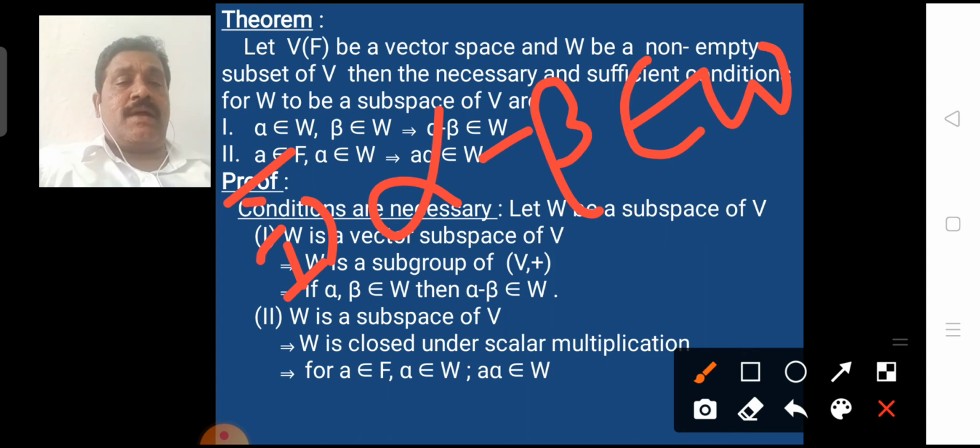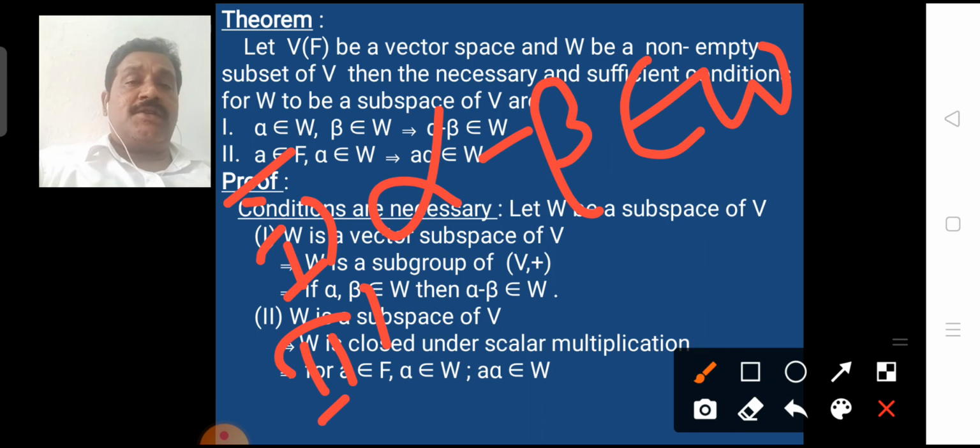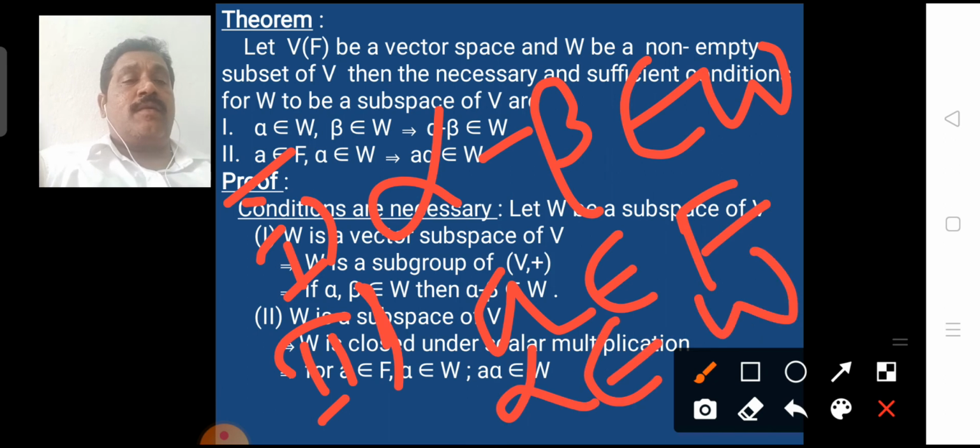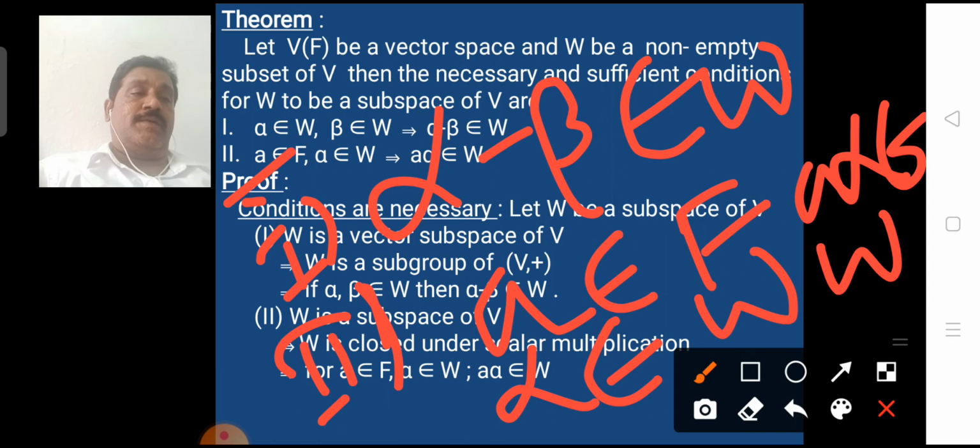And for the second condition, since W is a subspace, W is a vector space, and hence from the definition of vector space properties, (W, +) is an abelian group and W is closed with respect to scalar multiplication. So for every a belongs to F and alpha belongs to W, we have a alpha belongs to W. These two conditions have been proved.